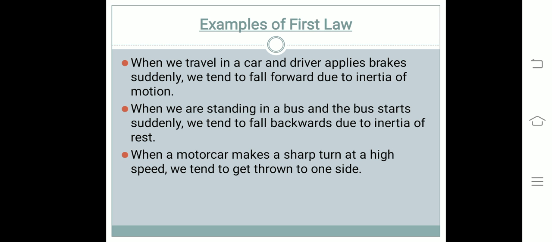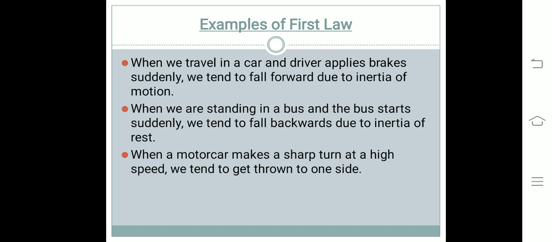However, a sudden application of brakes may thus cause injury to us by impact or collision with the panels in front. Therefore, to avoid such accidents, safety belts are generally worn. Safety belts exert a force on our body to make the forward motion slower. Similarly, when we are standing in a bus and the bus starts suddenly, we tend to fall backwards due to inertia of rest.